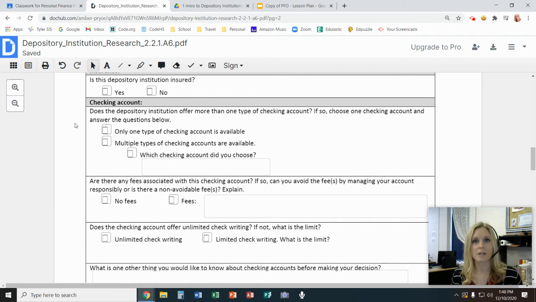Looking at checking accounts. So somewhere on their website, they're going to have some information about the accounts that they offer. So do they have only one type of checking account? Or do they have multiple types? And which checking account did you choose?